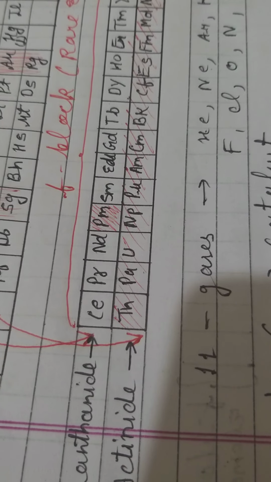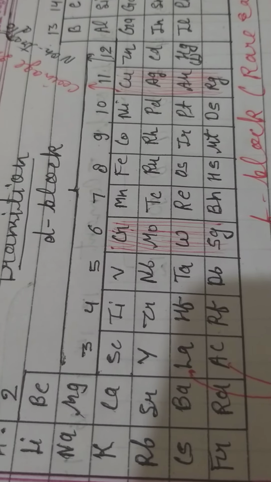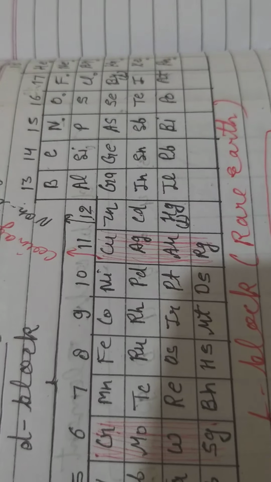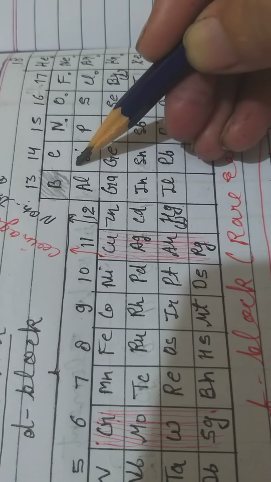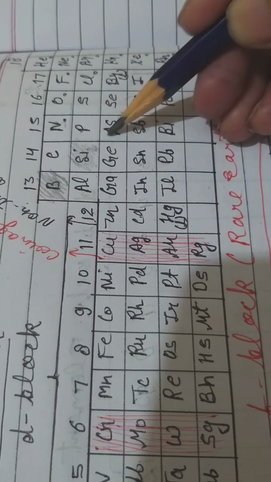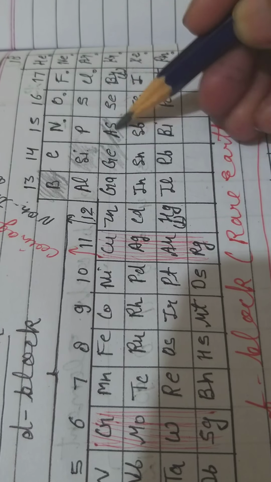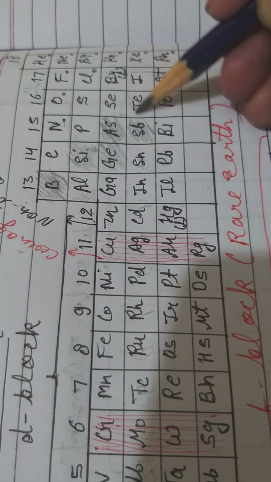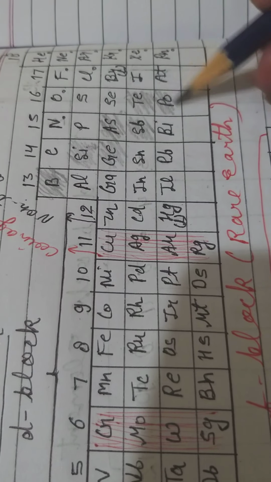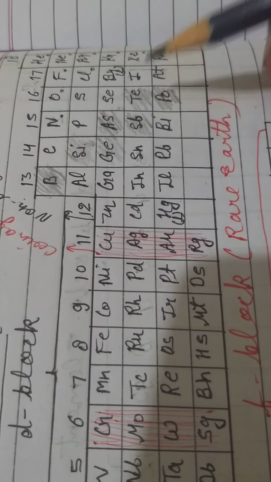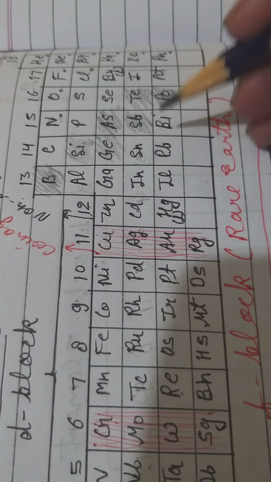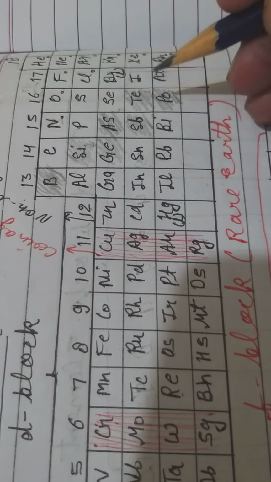Next I am telling you what the semi-metals are. I am highlighting that portion of the table. I am telling the trick also: B, Si, Ge, As, Sb, Te, Po. This zigzag line shows that all these elements show both the nature of metal and non-metal, so they come in the category of semi-metals or metalloids.